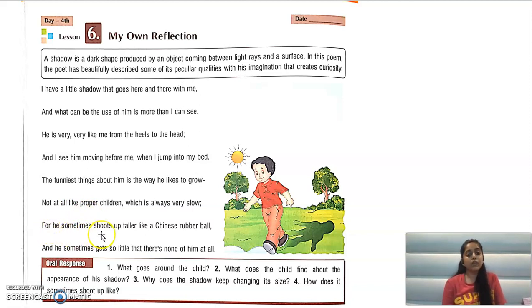For he sometimes shoots up taller like a Chinese rubber ball. कभी कभी जो shadow है, sometimes the shadow shoots up like a Chinese rubber ball. Chinese rubber ball जो होती है, जो बहुत ऊंचा ऊंचा उछलती है. So sometimes the shadow becomes larger like that. It becomes taller like that. So the shadow sometimes becomes taller like a rubber ball. And sometimes he gets so little that there's none of him at all. And sometimes what happens to the shadow?